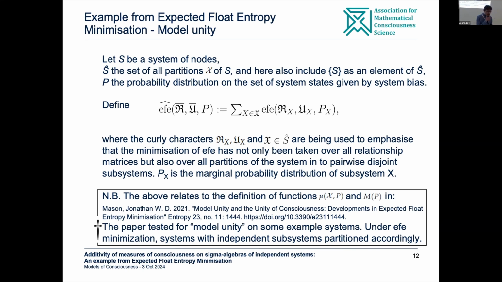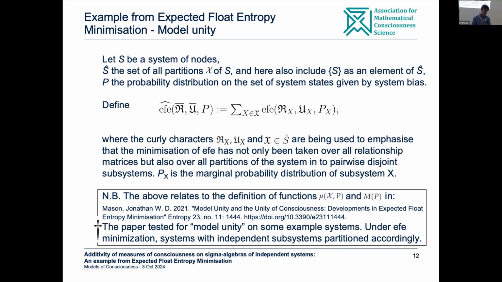Okay. And so we did a paper which came out in 2021 on model unity and the unity of consciousness. And we did some examples using digital photographs to sort of test this out.